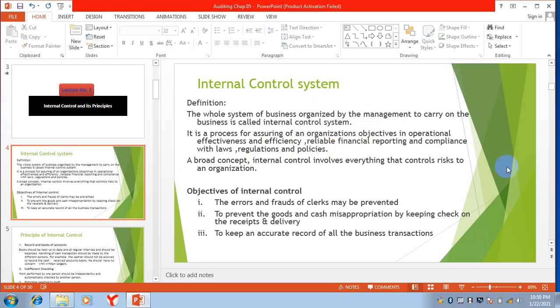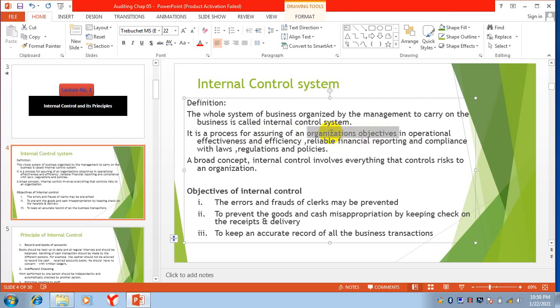So, in internal control, what is internal control? It is the whole system of business developed by the management for achieving the organization's objectives effectively and efficiently, with reliable financial reporting and compliance with the laws.